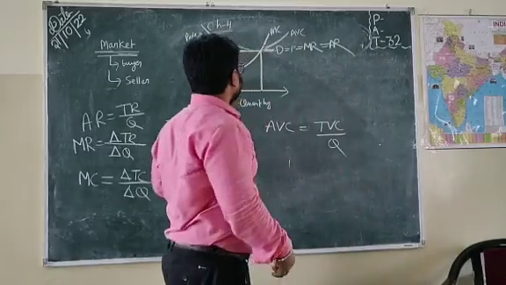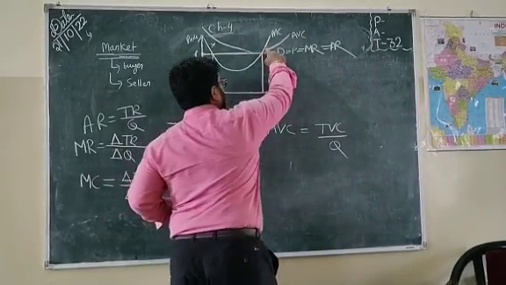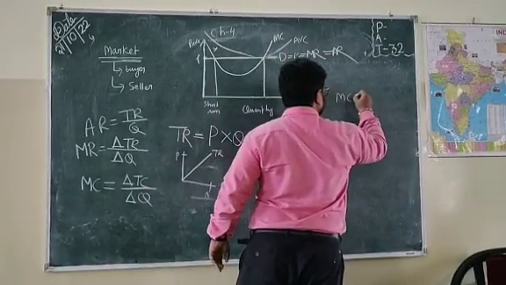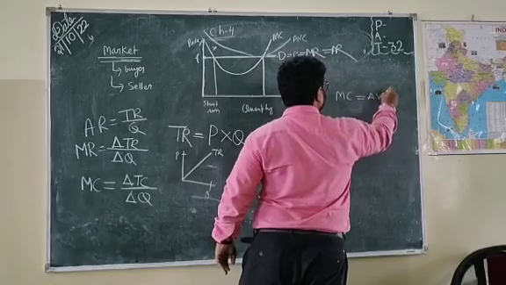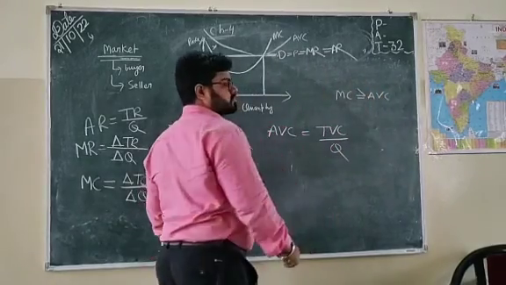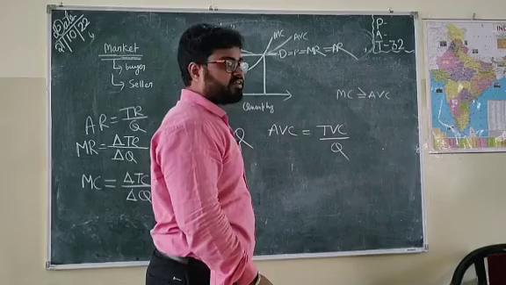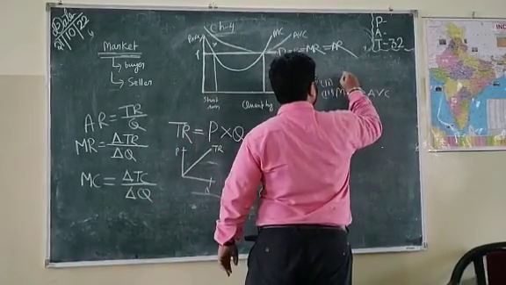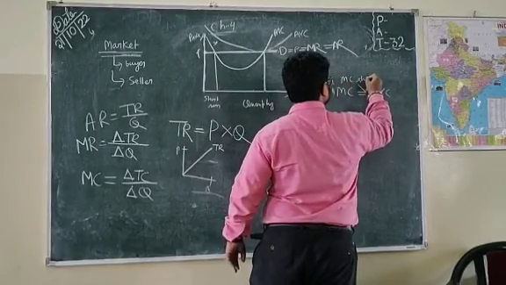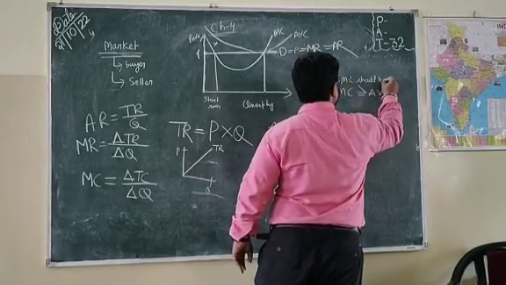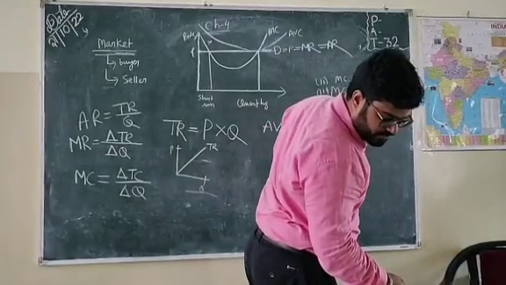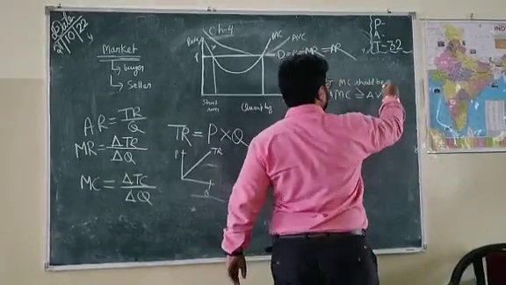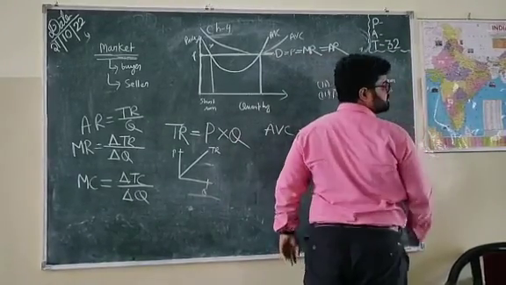Then, at the point of profit maximization, marginal cost is either equal to or greater than average variable cost. This is condition number 3. What is condition number 2? MC should be rising, increasing or rising? It should be non-decreasing, right? Non-decreasing means increasing.